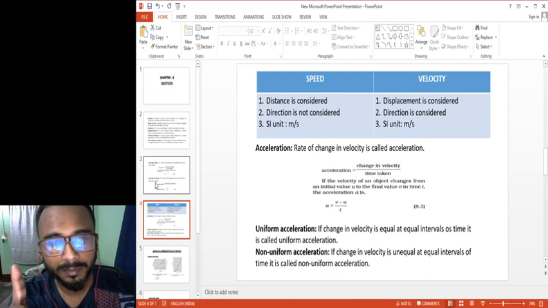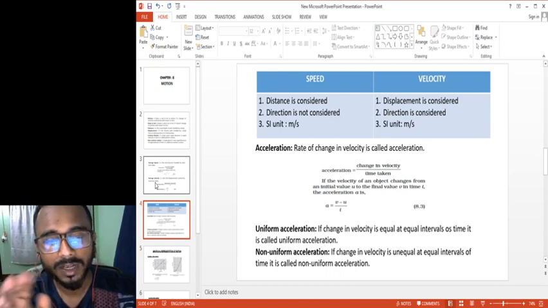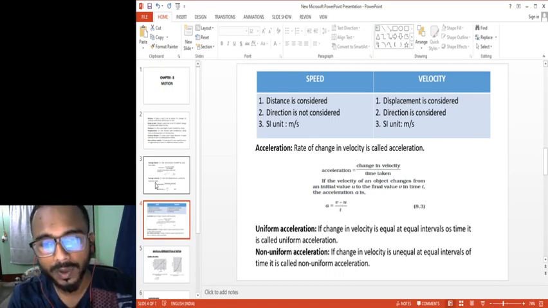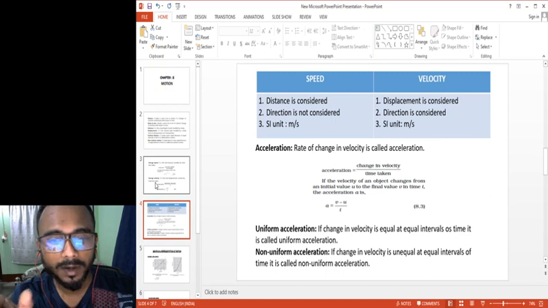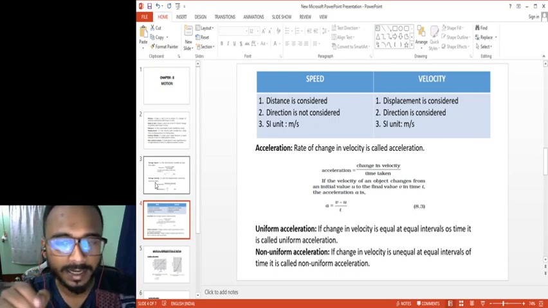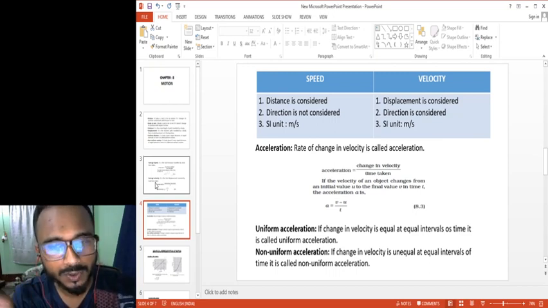But remember, kilometer per hour is not our standard SI unit. The SI unit is meter per second. So what is the SI unit of acceleration? The SI unit of acceleration will be meter per second square. In the numerator it is change in velocity, which is meter per second, and in the denominator it is second, so we get meter per second square.